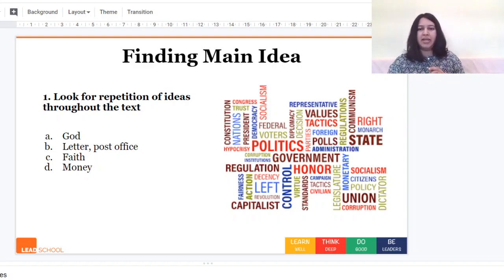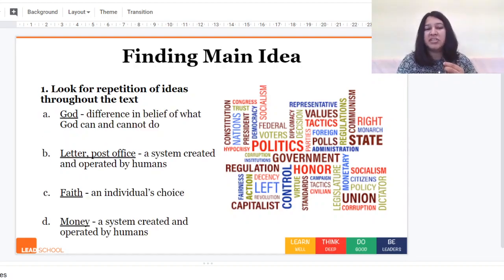Okay, this is a superficial idea. This is what I'm seeing in the story. Now, if we look deeper, first, God. There is a difference in belief of what God can and cannot do. The difference is between Lencho and the postmaster. Lencho believes that God can send him money through the mail, and the postmaster believes that no, this will not reach God because they don't know where God lives or where to send that letter. So the postmaster knows that God will not be receiving this letter and God will not be sending the money to Lencho.